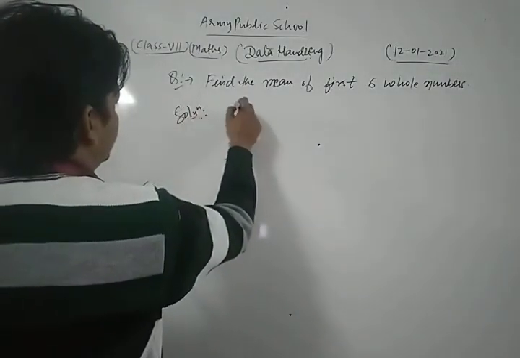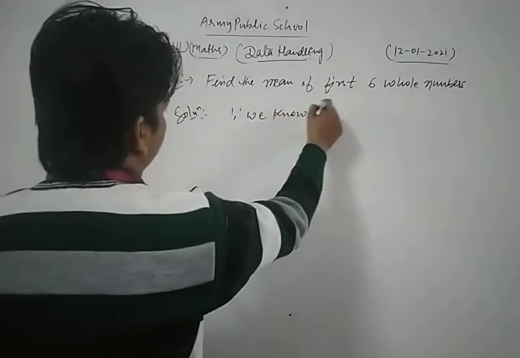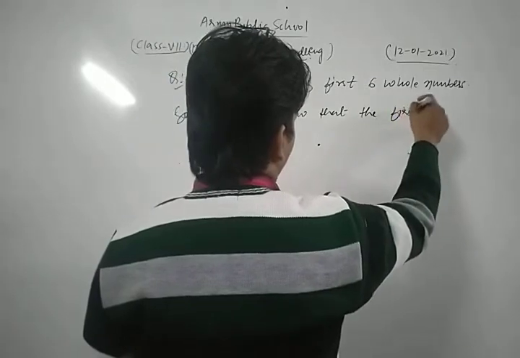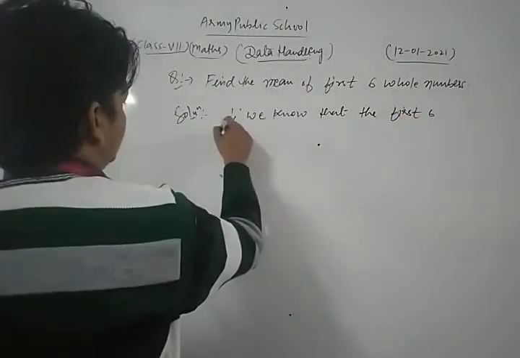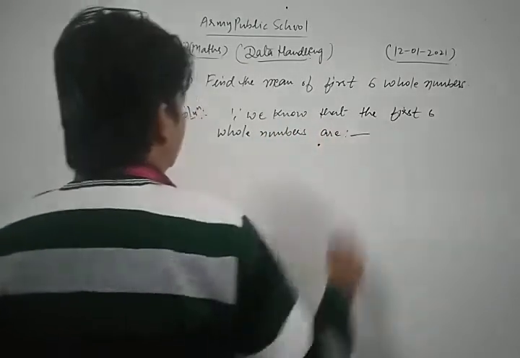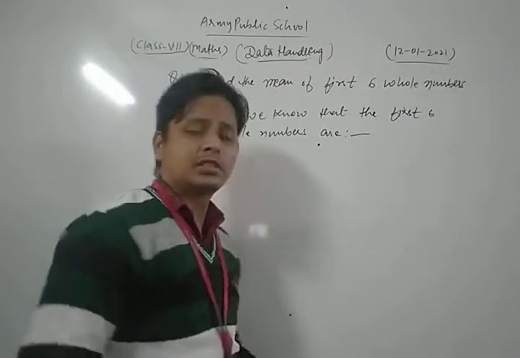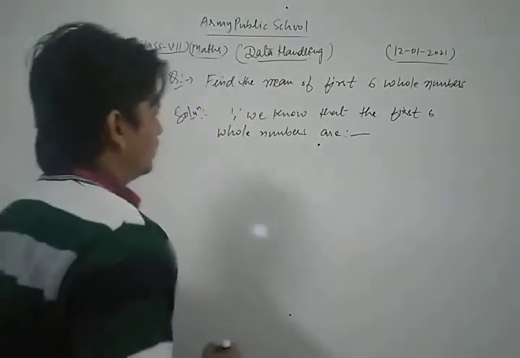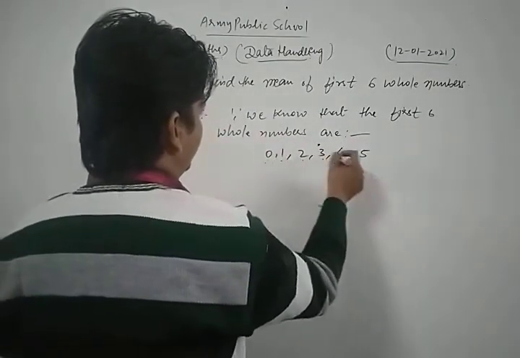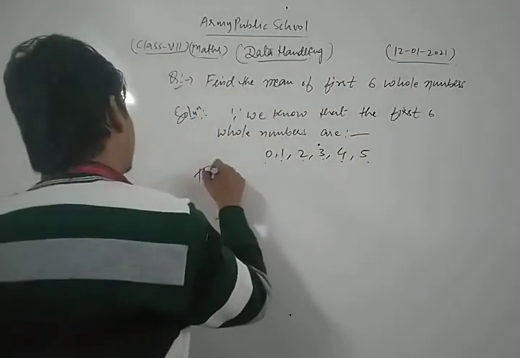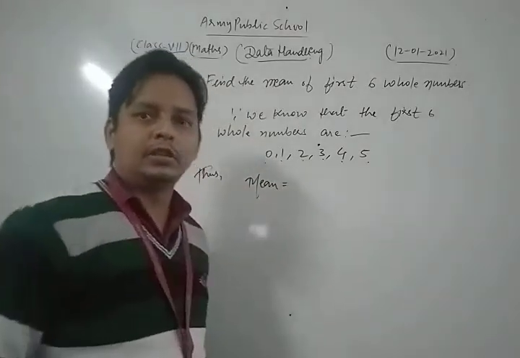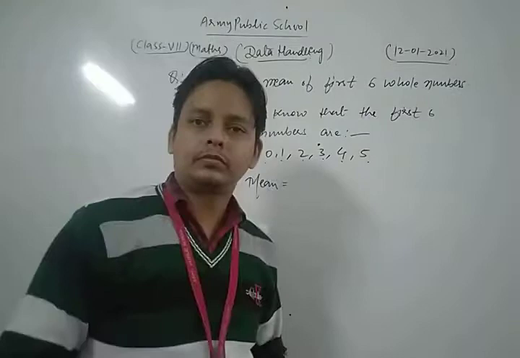First of all, we know that the first six whole numbers are 0, 1, 2, 3, 4 and 5. Thus, the mean of this data is, okay.